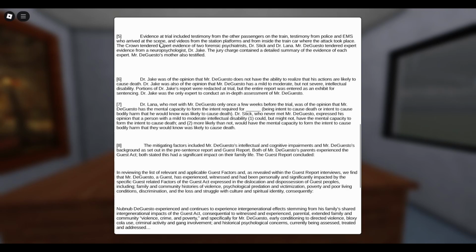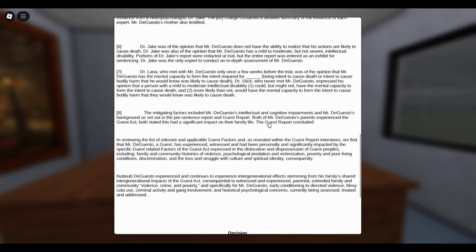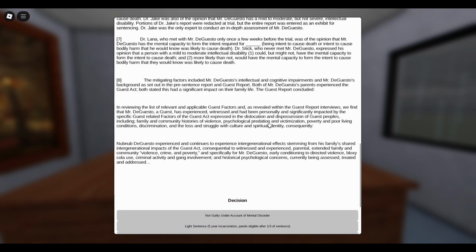Basically, this is everybody who testified in the trial. Dr. Jake, a psychologist, says that Mr. DeGesto was not in the right state of mind to know that this was going to kill Mr. Valkyrie, and that he has a moderate intellectual disability. So Dr. Lana says that Mr. DeGesto was capable of killing, and Dr. Stick, who has never met Mr. DeGesto, also agrees.